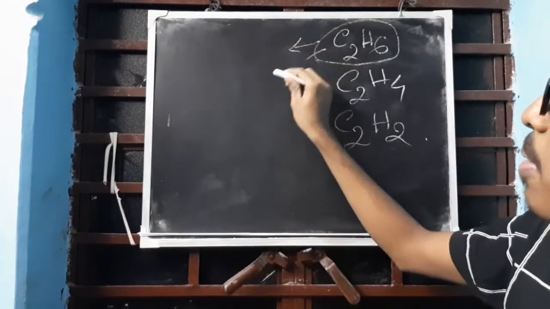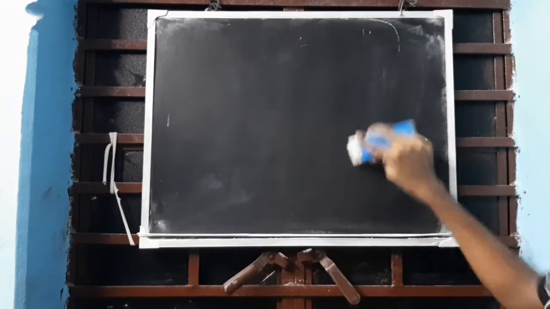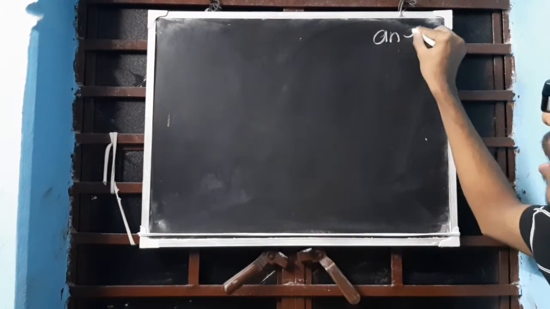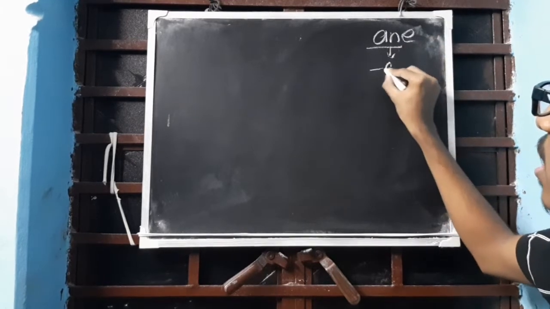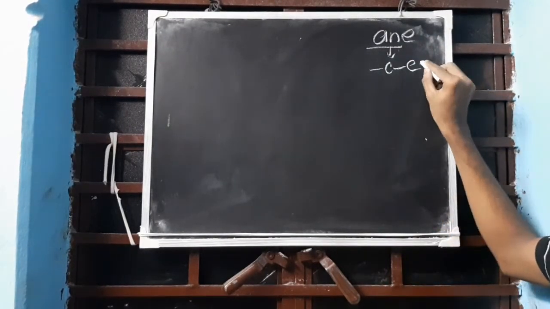Let us not write this. Let us write alkane now, ANE I am writing. ANE means carbon-carbon single bond.